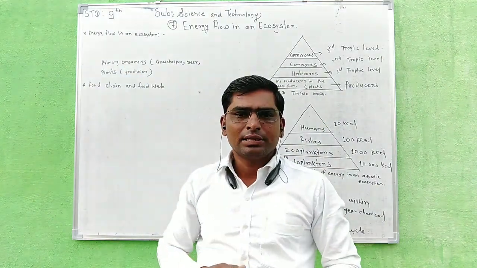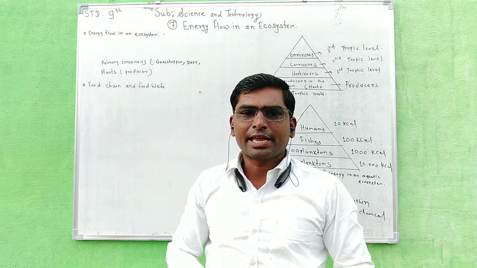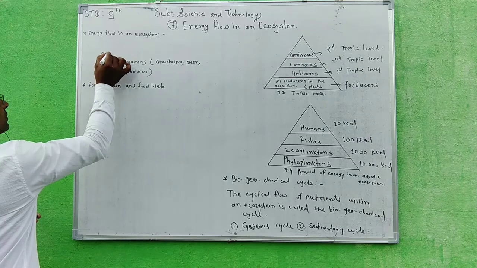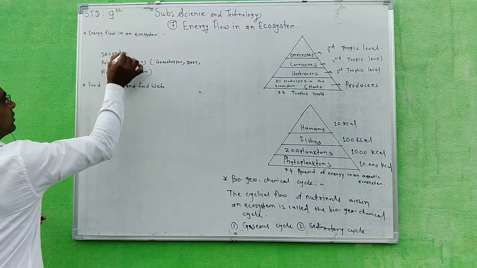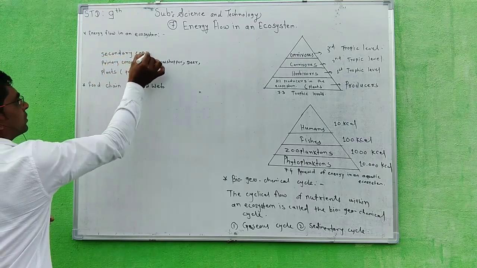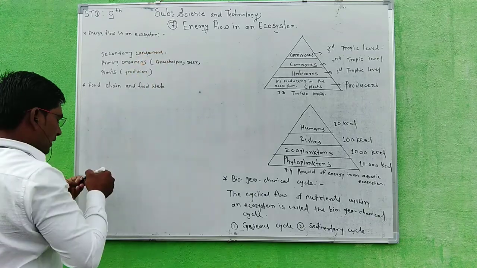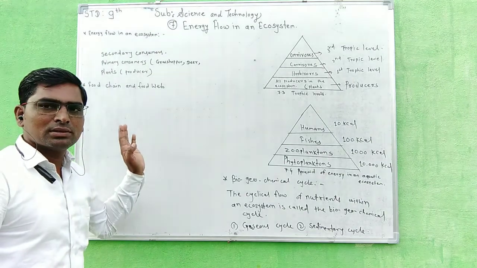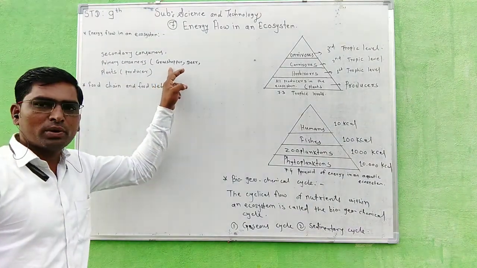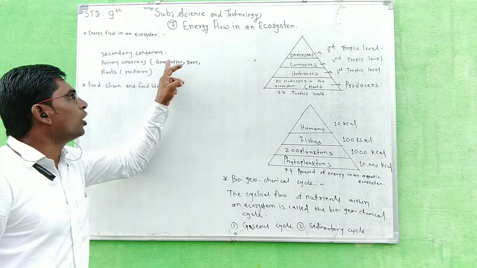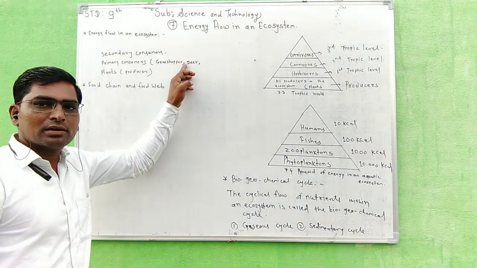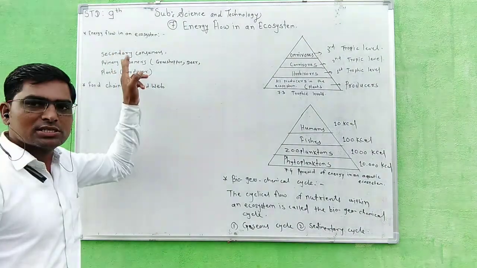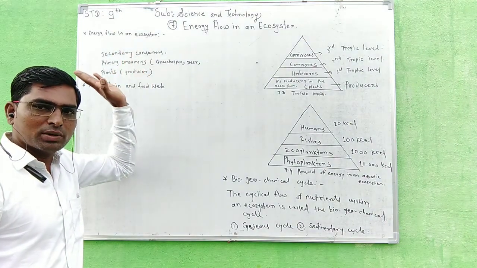Now next is the secondary consumer. Secondary consumers eat primary consumers, which means the grasshopper is the food of the frog, the deer is the food of the lion. So secondary consumers depend on the primary consumers.